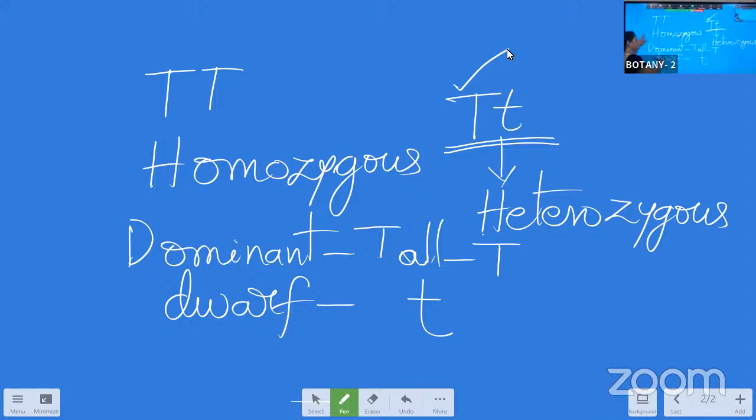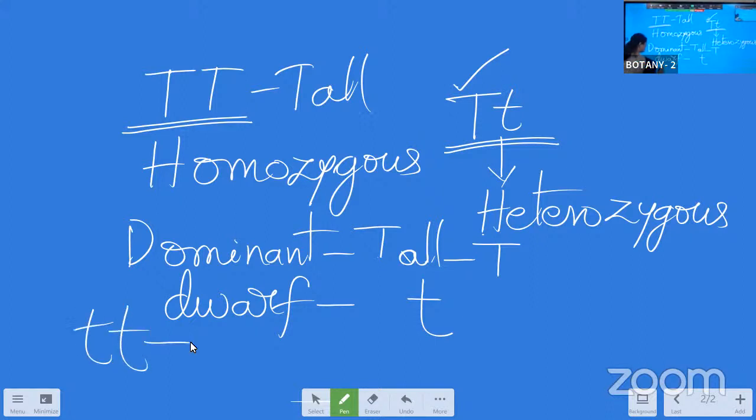And when the character is expressed with only one type of gene, that is the capital T, or capital T always represents tallness. And if small t, then it represents the dwarf character. Okay, dwarfness in the organism.